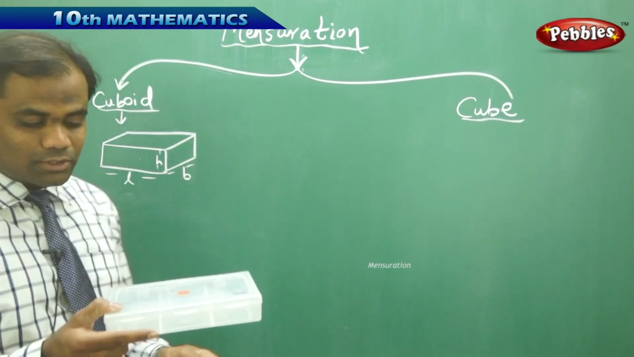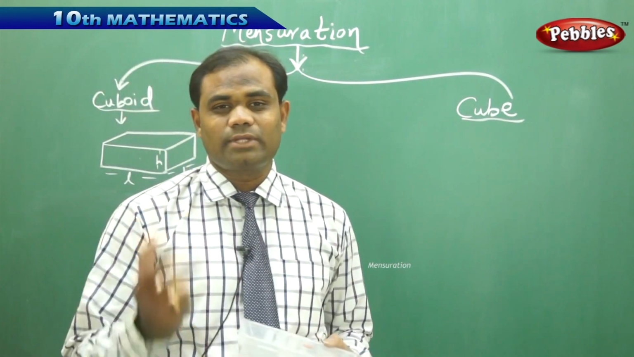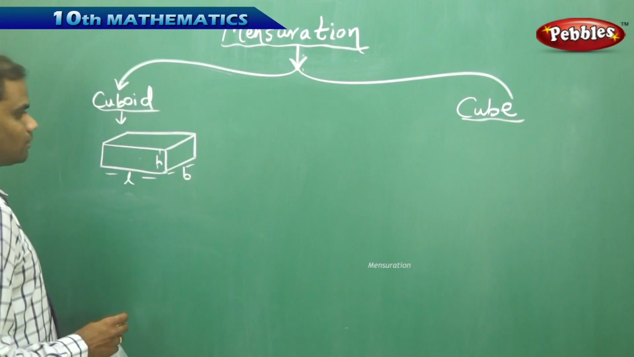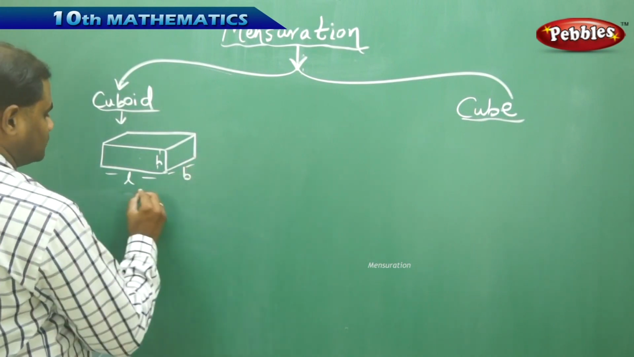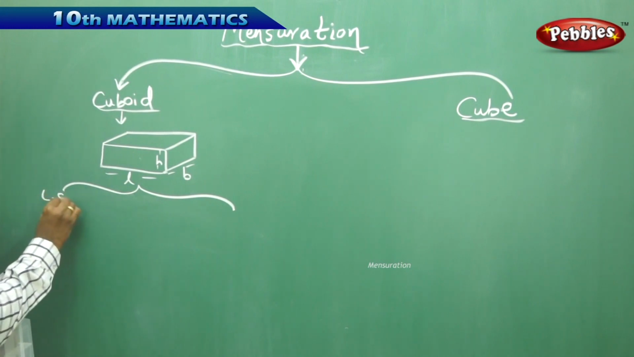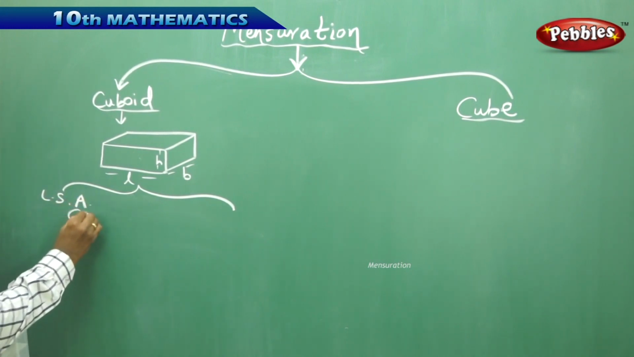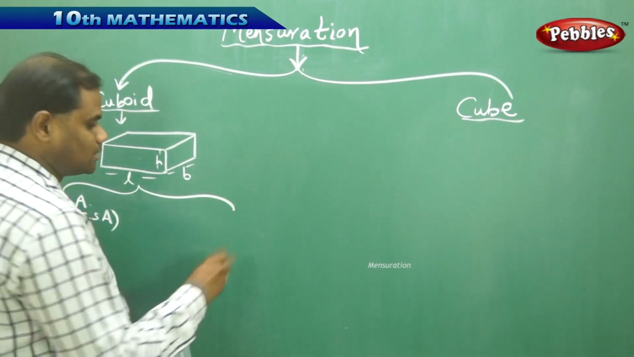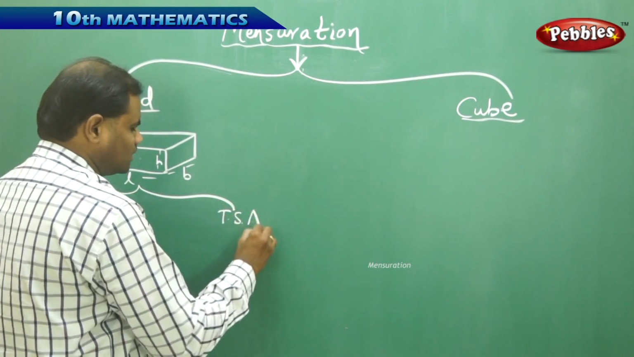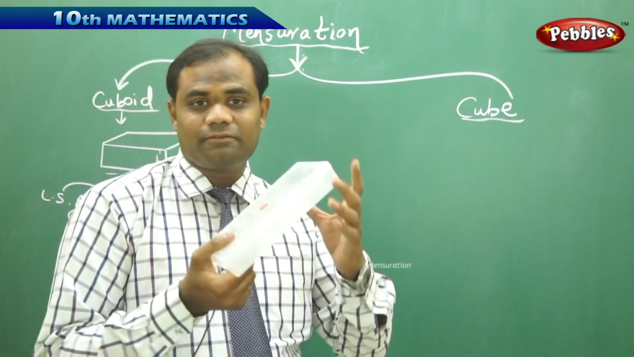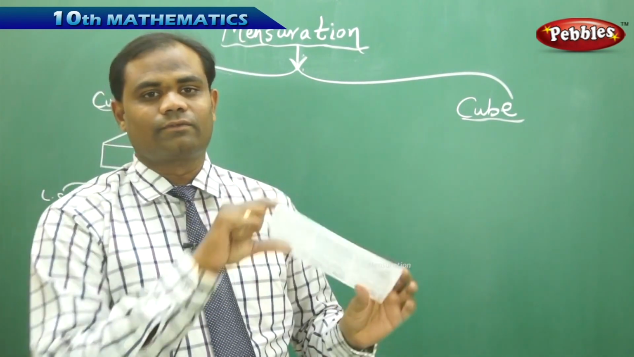Now in case of this cuboid, I identified 2 types of areas which I am going to discuss here. One is the lateral surface area, or it is also called the curved surface area in case of curved objects, and the total surface area is the total of the entire area of the box taken in any face or any angle.